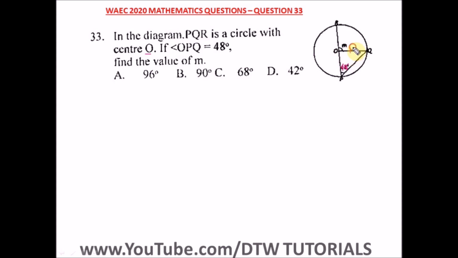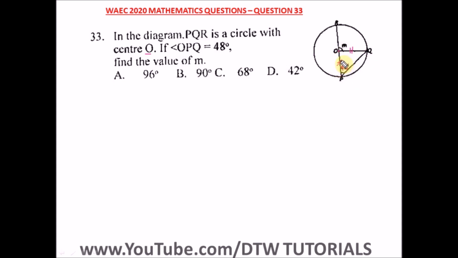This side is drawn from the center, like a radius, and it is also equal to this side, also drawn from the center to this point. It can only be an isosceles triangle when it is drawn from the center of a circle. Don't make that mistake.